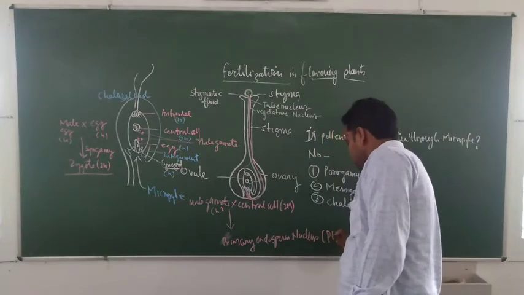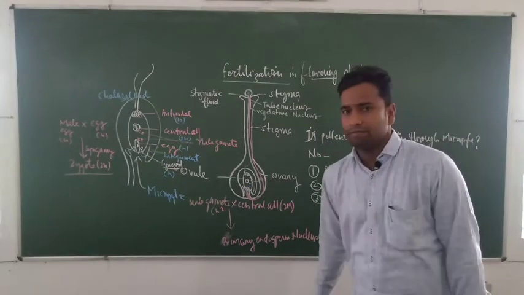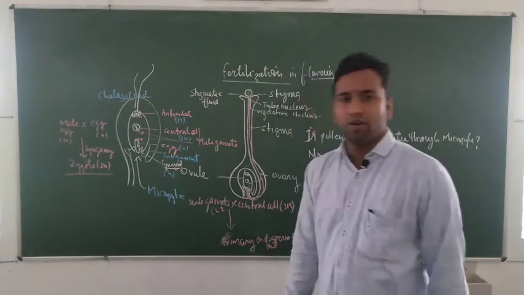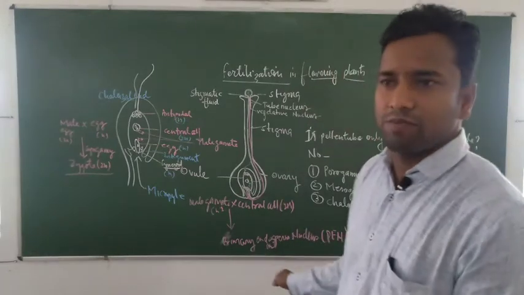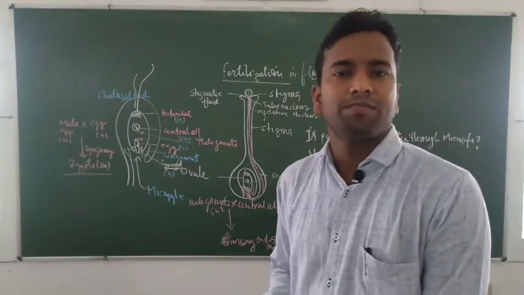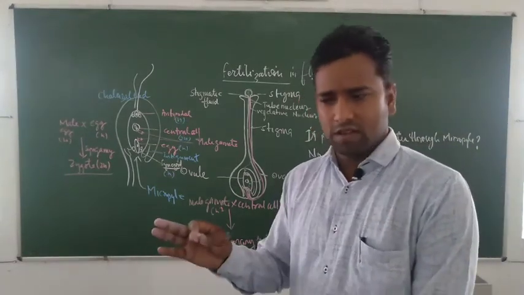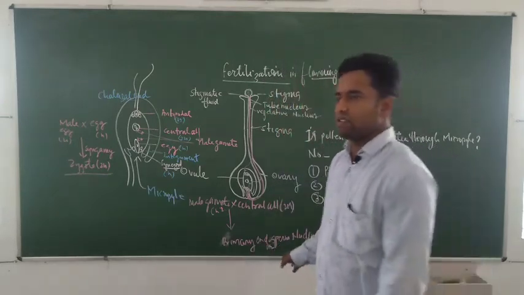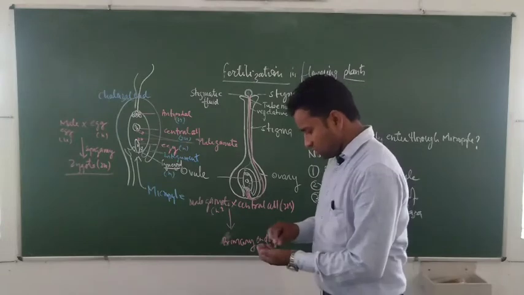In short this is called PEN, P-E-N, or another word used for the primary endosperm nucleus is endosperm mother cell. This word is used in higher classes, not in the class 12 standard book.